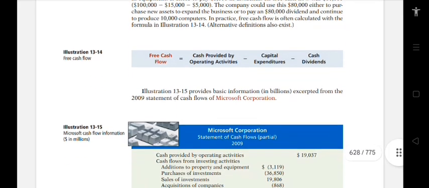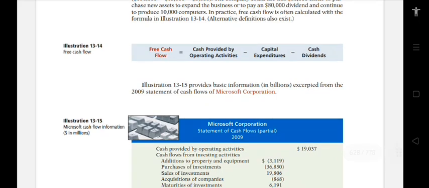So that's why, in illustration 13-14, free cash flow comes first. Free cash flow equals cash provided by operating activities minus capital expenditures minus cash dividends.